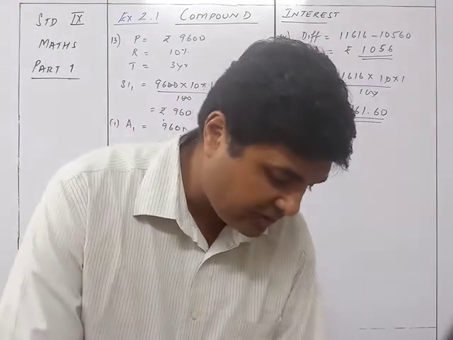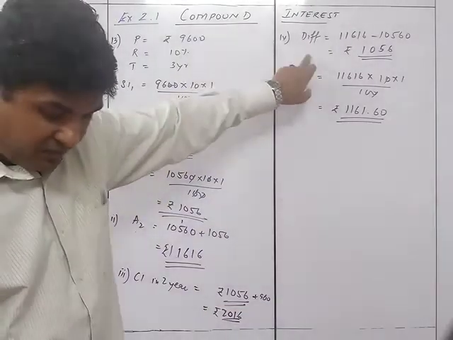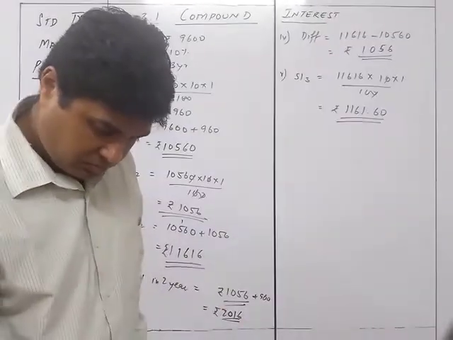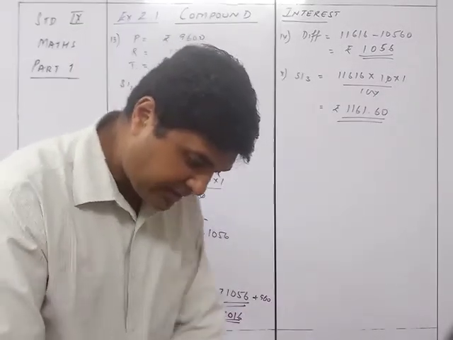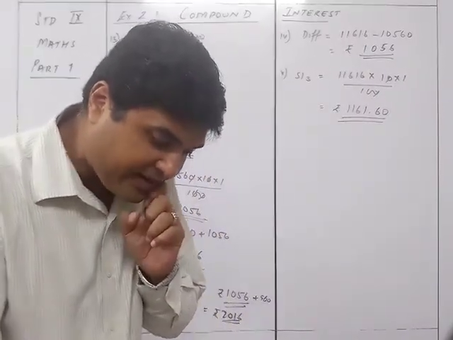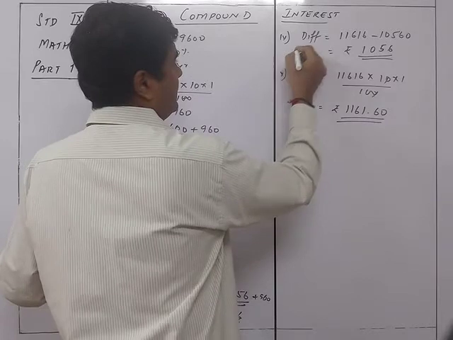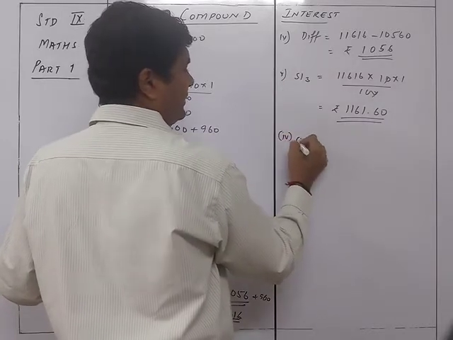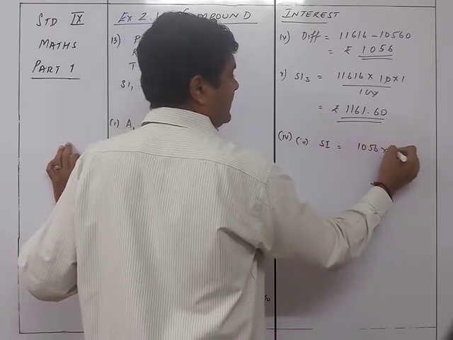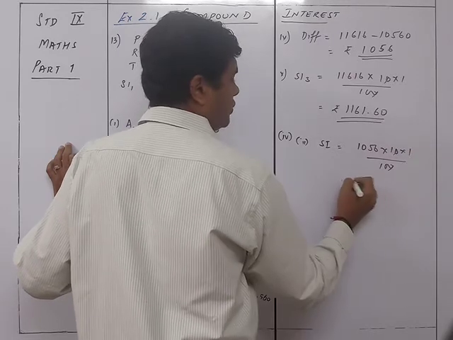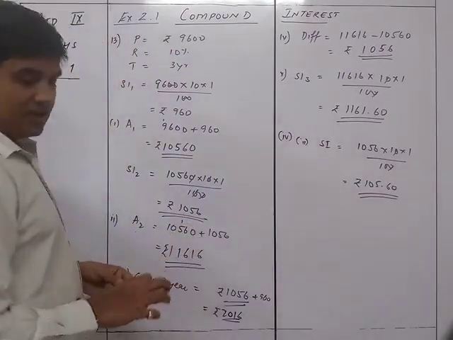And finally, the answer for the next part is 1161.60. They have asked something else also. Yeah, they have asked two things: find the interest on this sum for 1 year. Okay, so that I missed out. Interest for this sum in 1 year. So the interest is equal to 1056 into 10 into 1 upon 100. So that is going to be rupees 105.60. Okay, that is what I missed out.